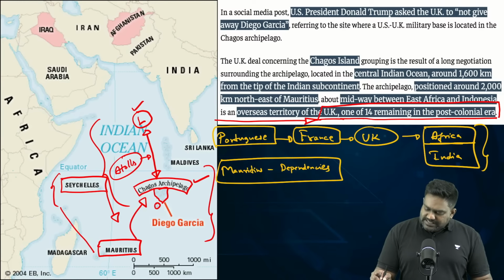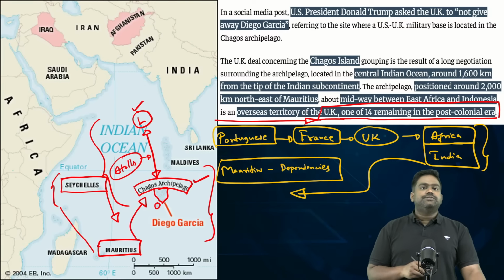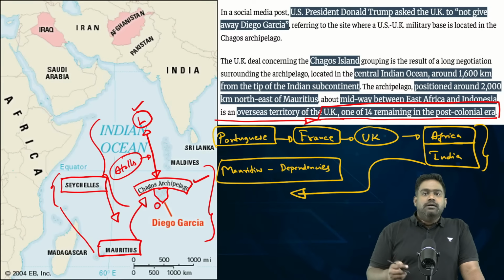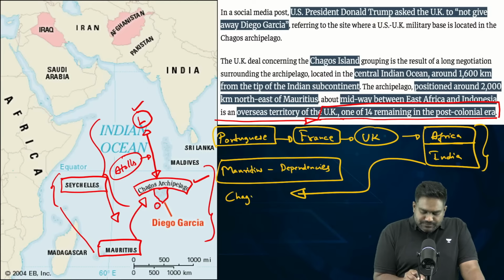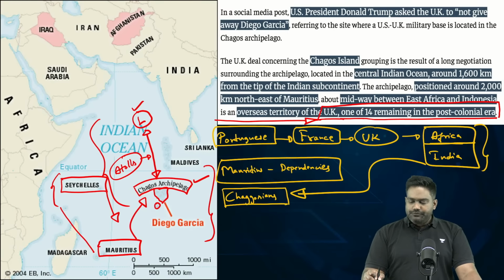The descendants of these Africans and Indians often interbred, and they are considered the indigenous population, referred to as the Chagosians. The descendants of the African and Indian workers who were settled here by the colonizers are considered the natives of the Chagos group, referred to as the Chagosian population.